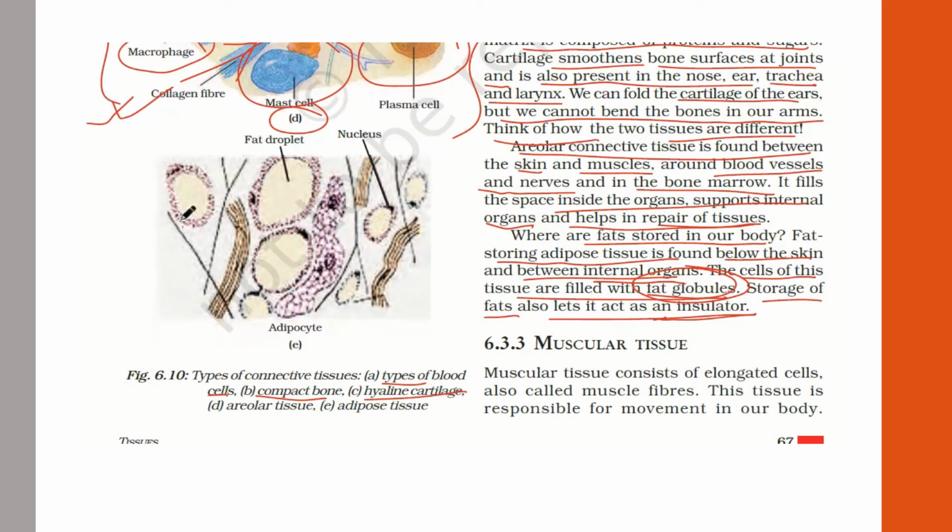So how does this adipose tissue look like? These are the fat droplets. This is the nucleus. You can see these are the nucleus of these fat cells. This is the adipocyte or adipose cell or the fat tissue, right?